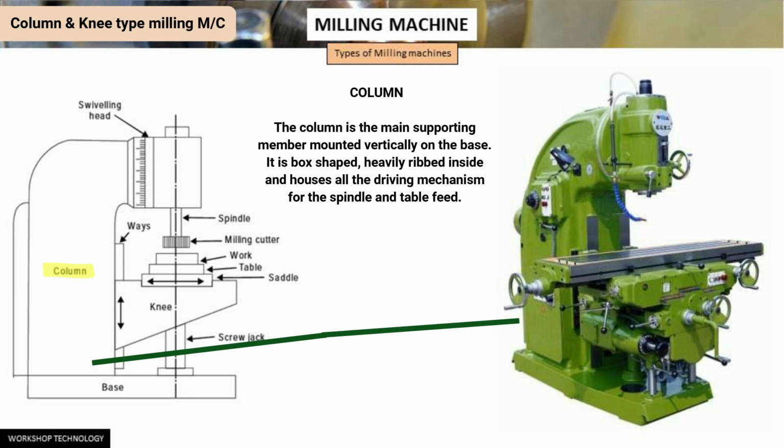Next we have the column. The column is the main supporting member which is mounted vertically on the base. It is box-shaped, heavily ribbed inside and houses all the driving mechanism for the spindle and table feed. The front vertical face of the column is accurately machined and is provided with dovetail guideways for supporting the knee.